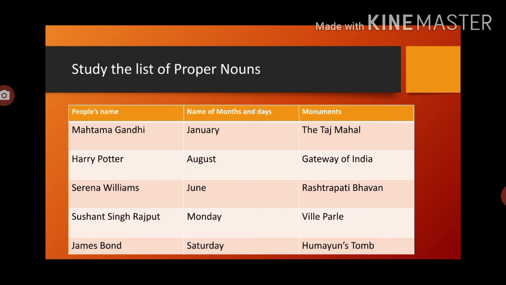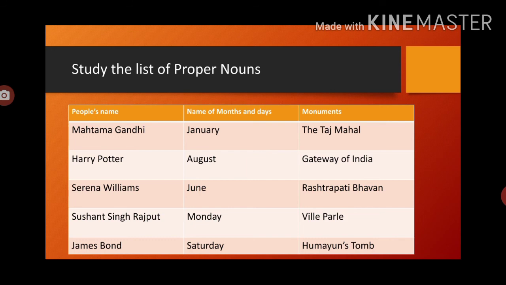Proper nouns include all the famous people's names, so it should be in capital form. The names of months and days of the week are also proper nouns. Famous monuments or famous buildings are also proper nouns. Now countries, all the countries and cities names also come under proper noun. Names of oceans, rivers, lakes, seas and mountains.